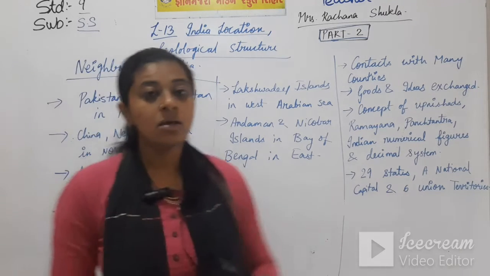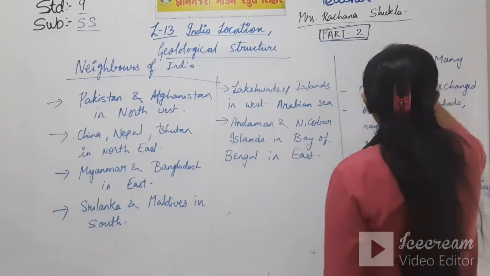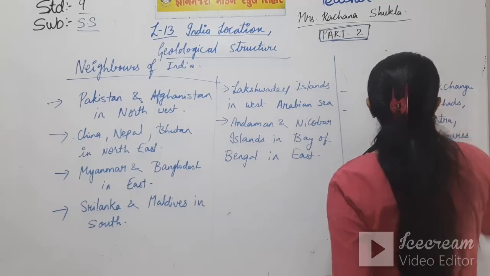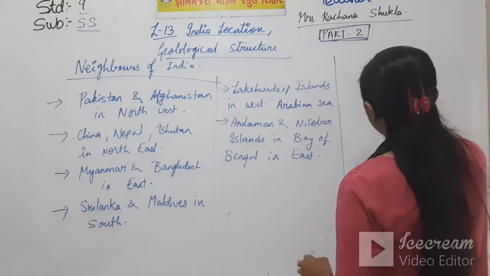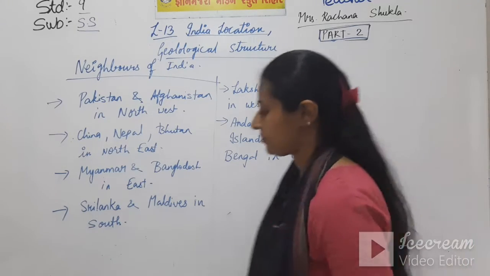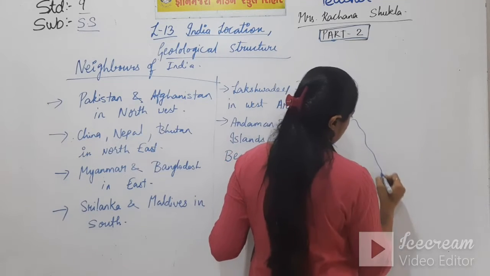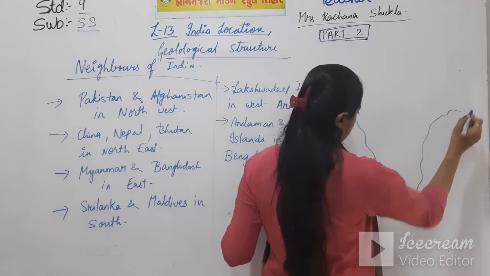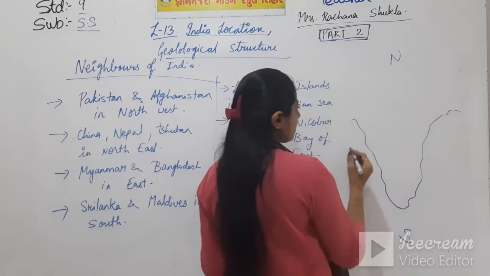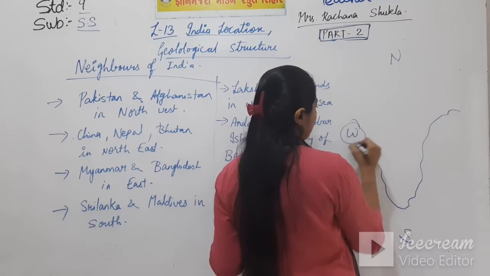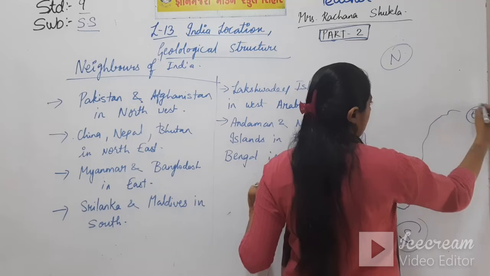Now let's see which are the neighboring countries of India. I am drawing the directions here so it will be easy for you to understand. This is the northern part, this is the southern part, the western part and the eastern part.